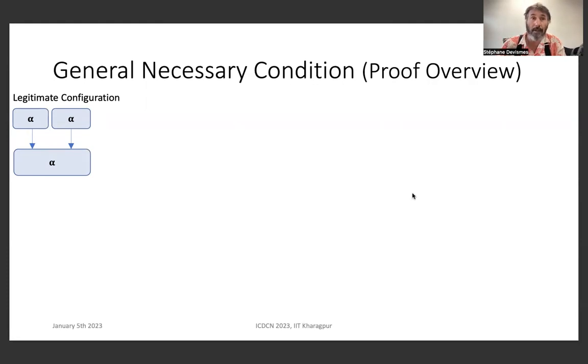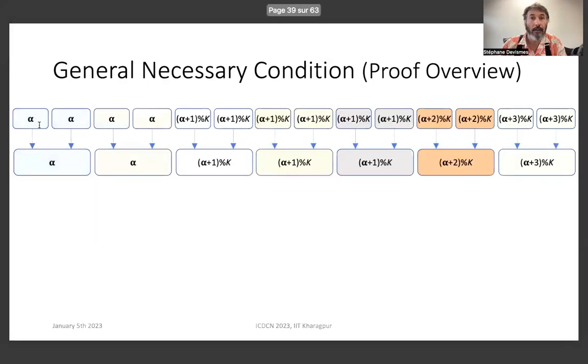So in this configuration, which is called legitimate, in particular, all nodes have the same clock value, here alpha. Also, as from this configuration the system behaves correctly, in every reached configuration, all nodes will have the same value, and from time to time, clocks will increment modulo k, as in this example.